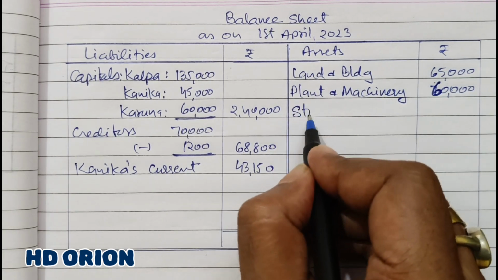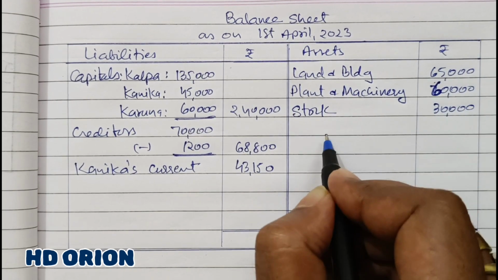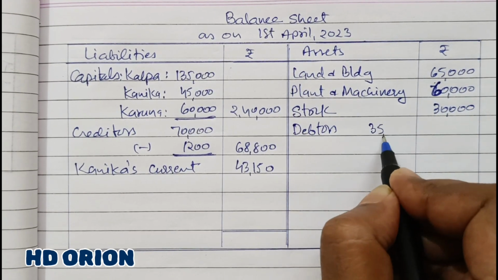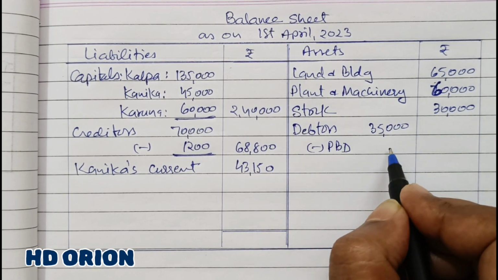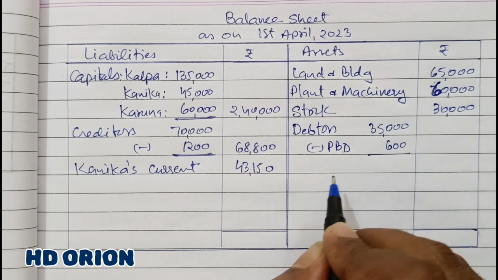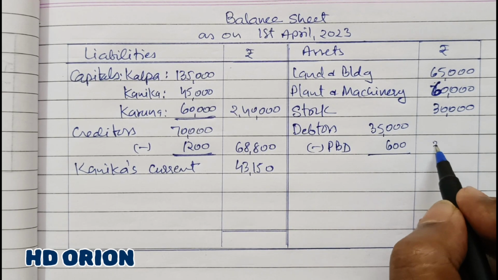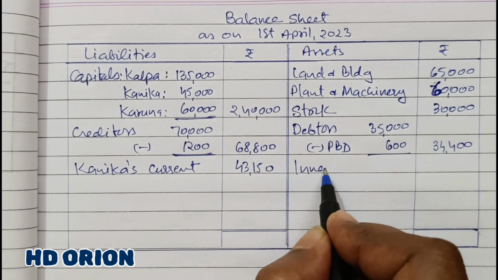Then stock, no change in the value of stock, rupees 30,000. And debtors 35,000 less provision of rupees 600. Earlier it was 1,000, now it has come down to 600, and in the outer column it is 34,400. Then investments,